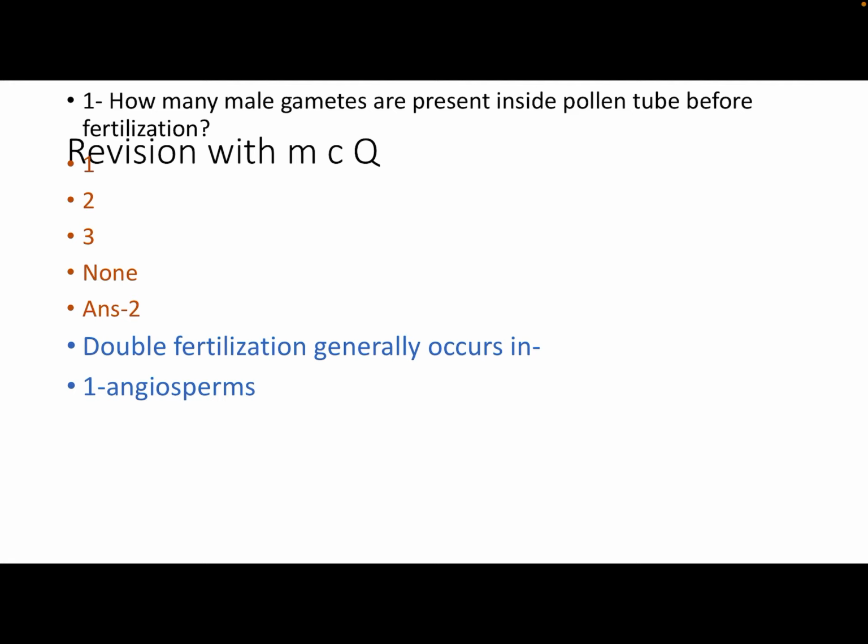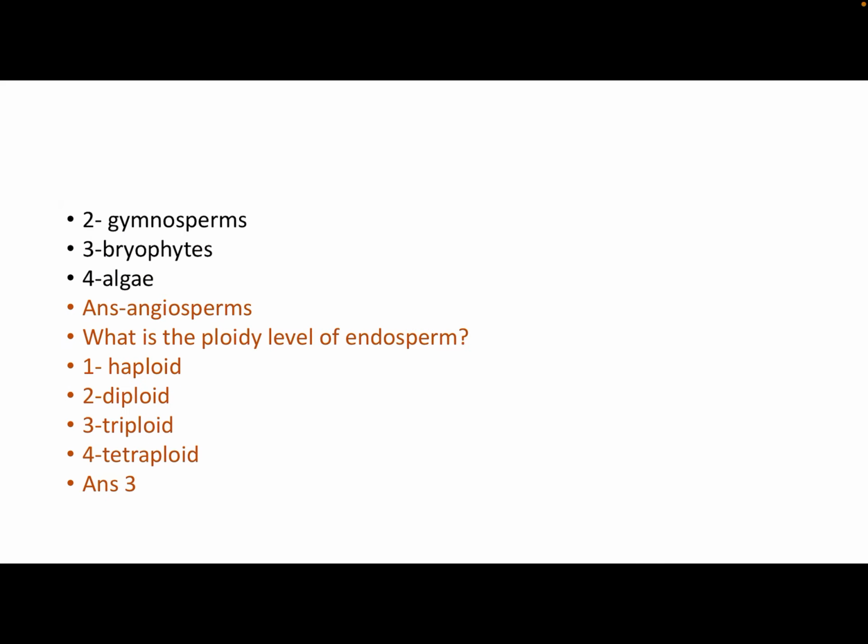Some exceptions are found in gymnosperms, in some very primitive types, but the most important plants are angiosperms, where double fertilization is a very important part of their life cycle. So the answer is angiosperm.